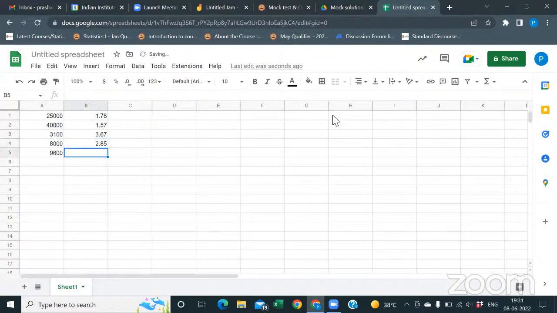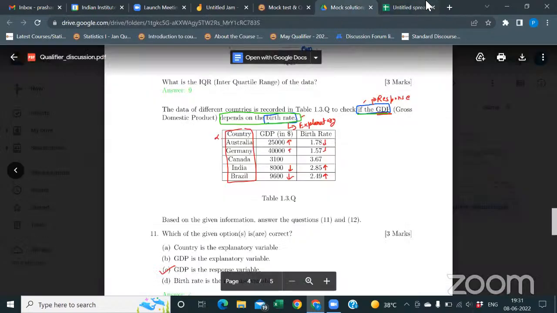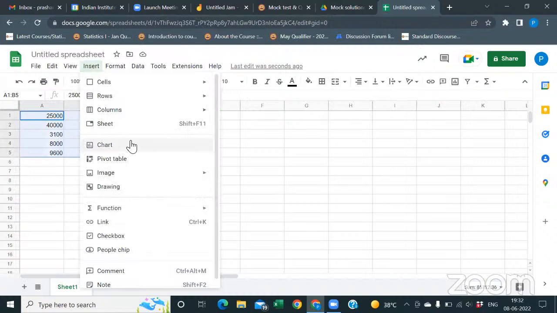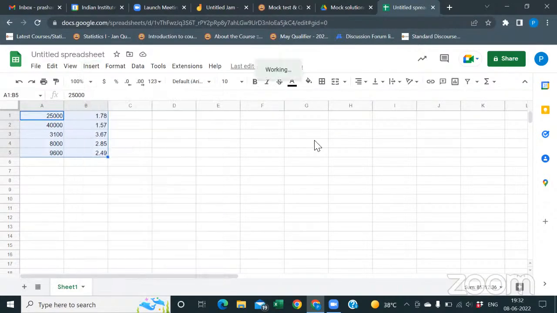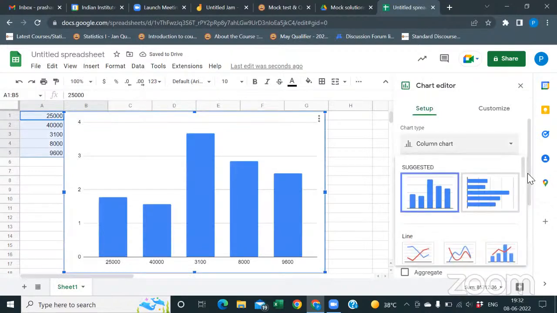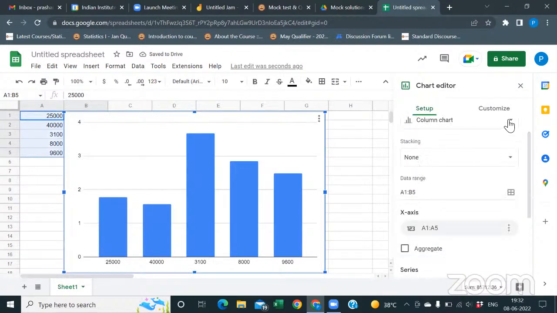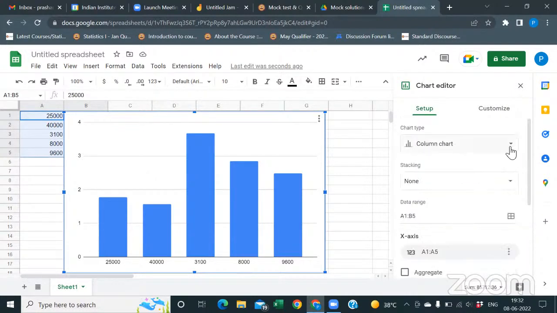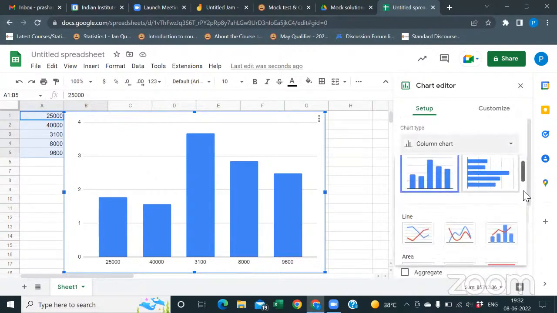Sir, in my paper, this question was multiple choice, and I chose 2 options. But only one answer is given, that GDP is the response variable. I didn't get the answer. How is that possible? It was MSQ, but how is it possible that only one variable is GDP? No, let me check the question.